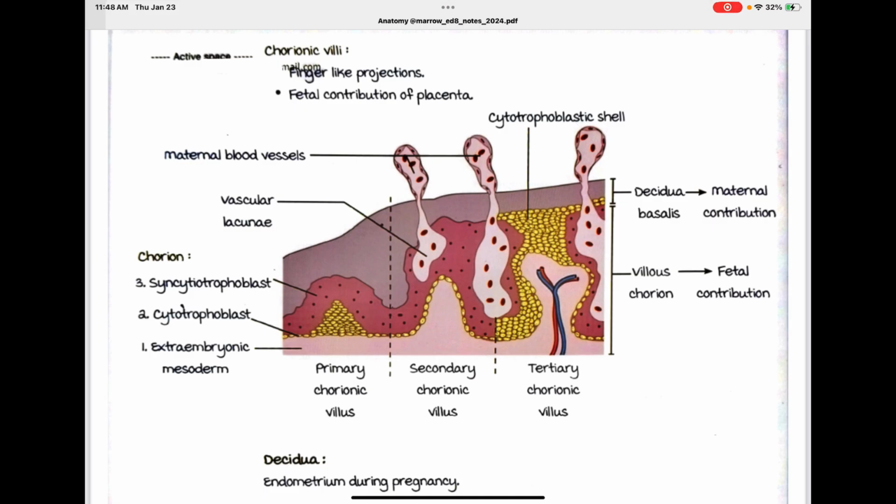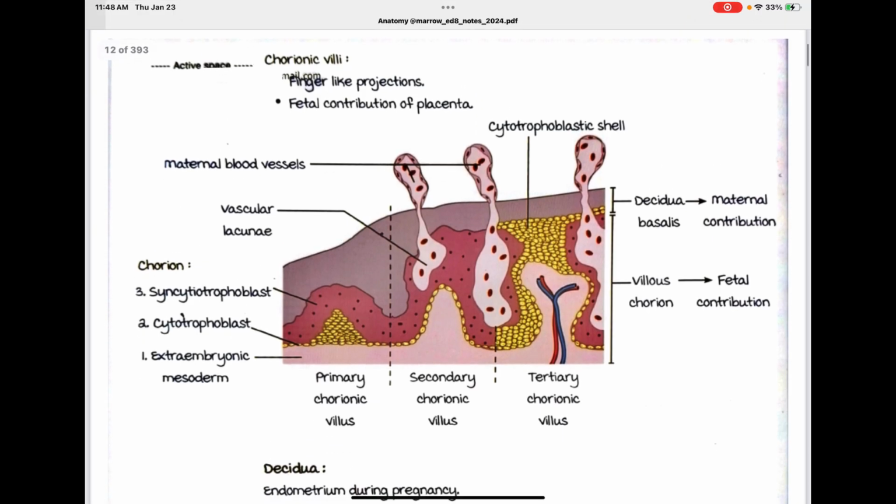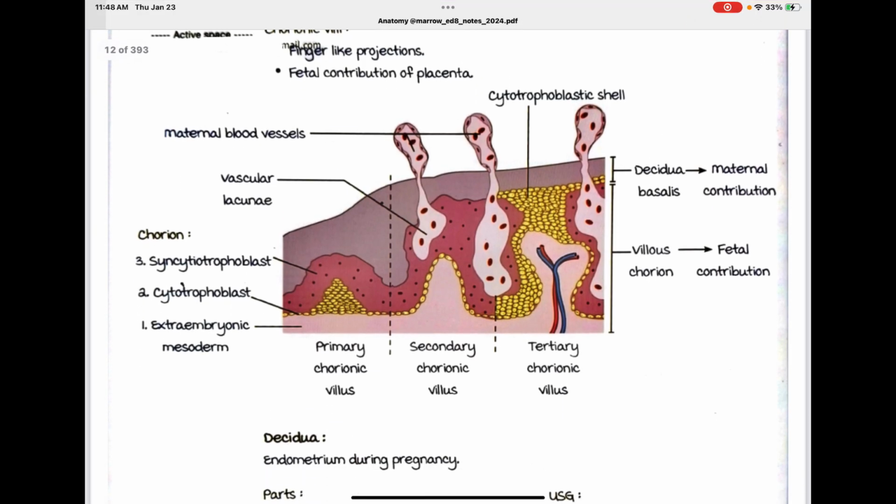This is the primary. The secondary chorionic villus has maternal blood cells, and then the tertiary chorionic villus has villus chorion, the fetal contribution.